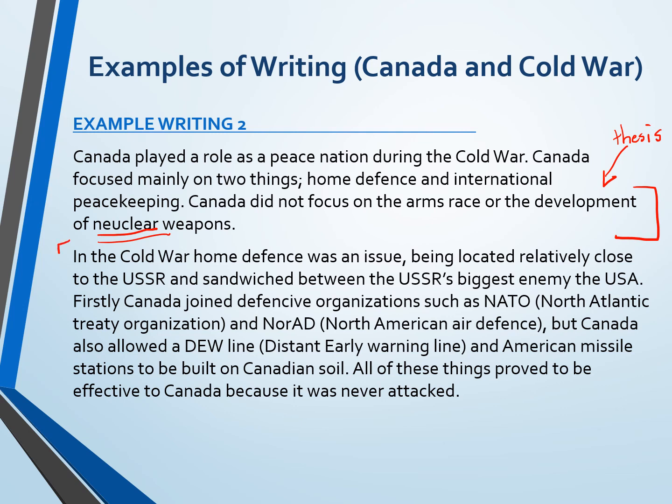You could already see this body paragraph is way shorter, and it seems that they kind of knew what they were talking about, but sort of. So it says all these things proved to be effective to Canada because it was never attacked. So it sounds slightly unclear. It sounds like they are talking about the Cold War, and about Canada joining the defensive organization. You'll also notice that this one's got some spelling mistakes. I might give this a 3 or a 4. I can see that they still understand the topic, but there's obviously some things missing.